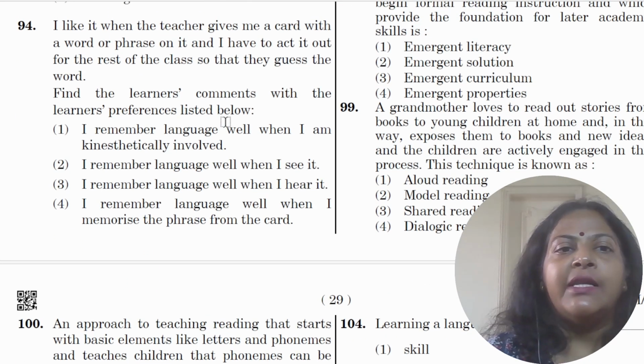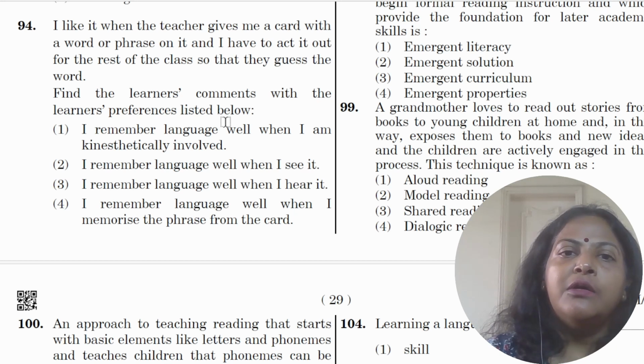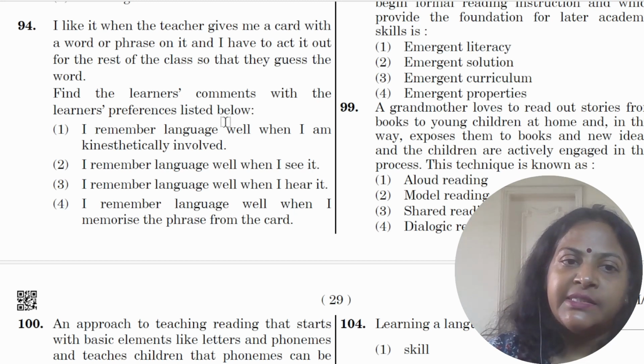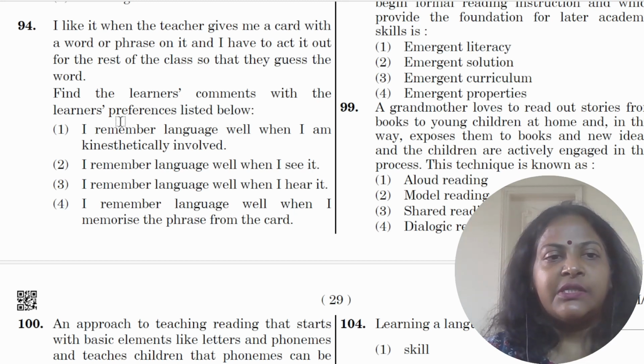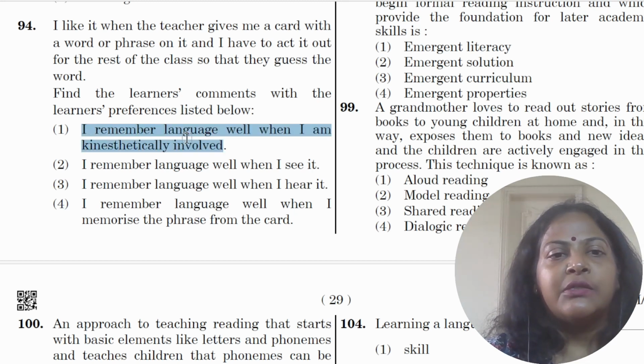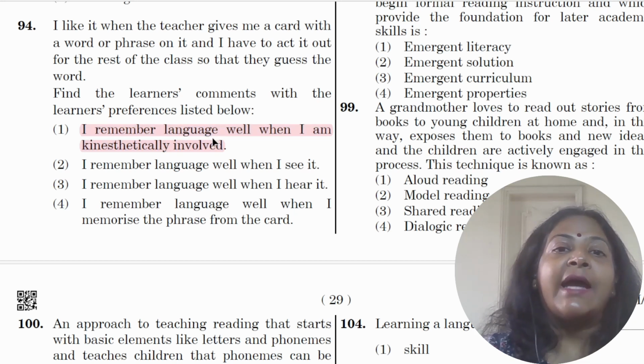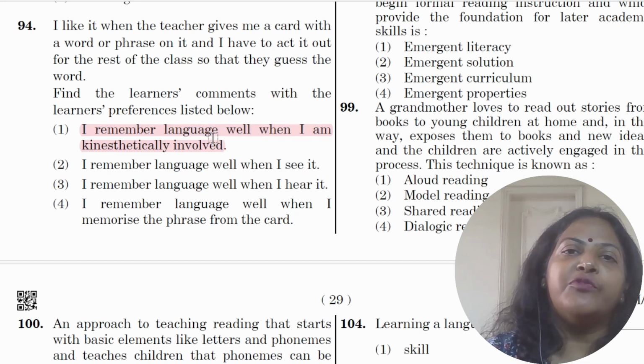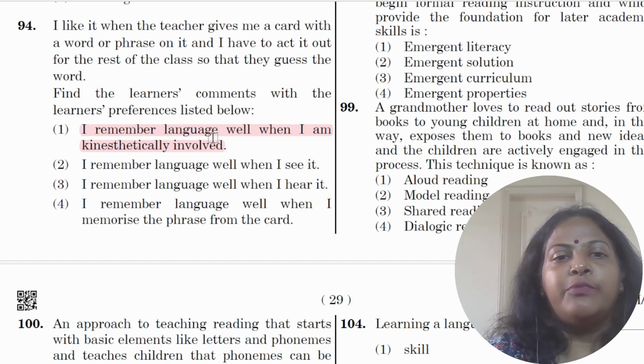Question 94: I like it when the teacher gives me a card with a word or phrase in it, and that I have to act it out for the rest of the class. Find the learner's comment with the learner's preferences. I remember language well when I am kinesthetically involved. So this is the correct answer, because the child likes to act it out. Anything which involves movement will be kinesthetic, not when she sees it, hears it, or memorizes it.